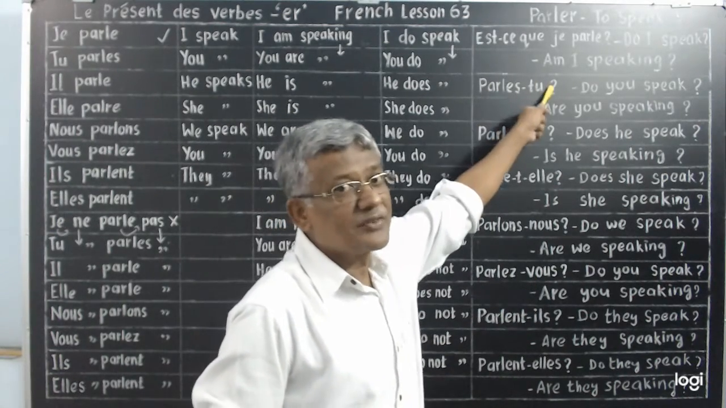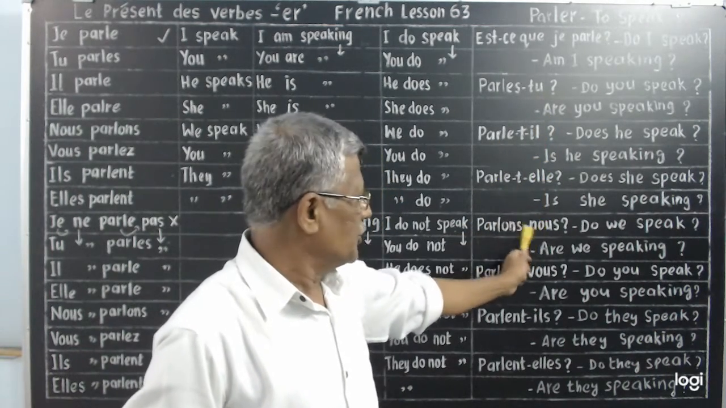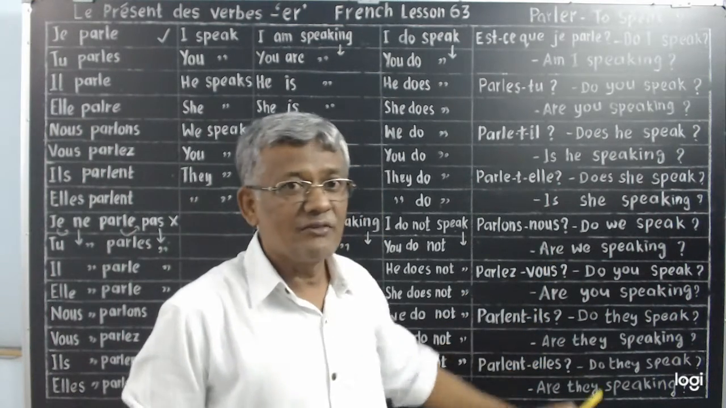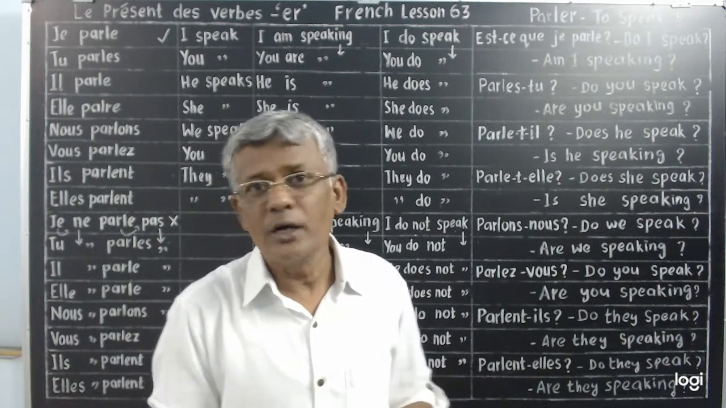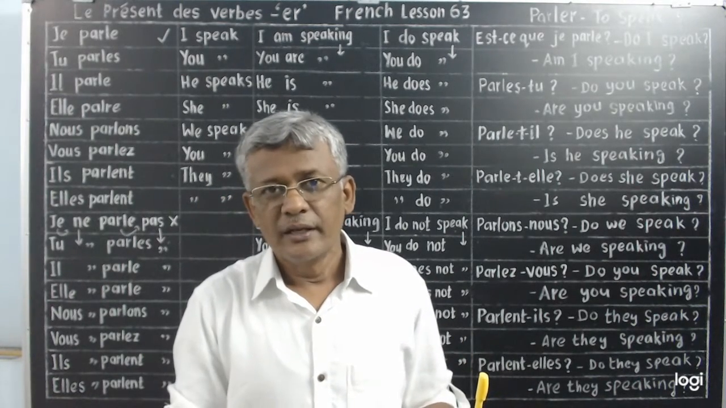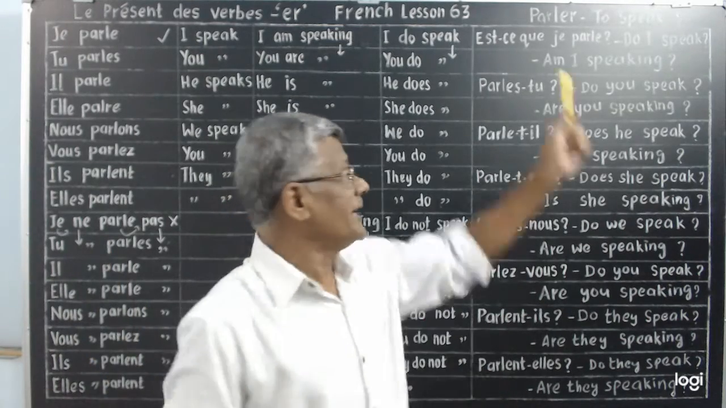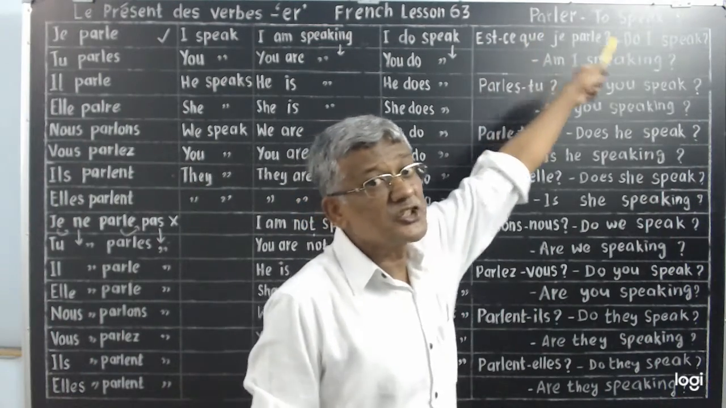Tu is written after the verb. Il is written after the verb. Elle is written after the verb. Nous after the verb. Vous after the verb. Ils after the verb. Elles after the verb. This is called inversion. For je alone, don't write this inversion. It's not advisable, it's not preferable. Only for je, you write est-ce que to make it into a question. Understand? Est-ce que je parle.